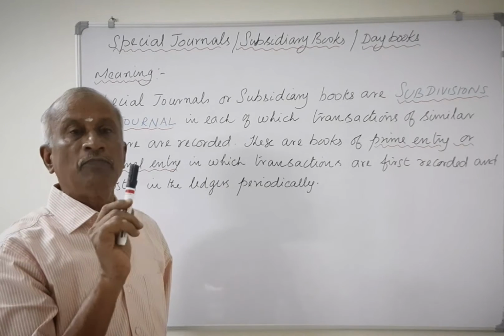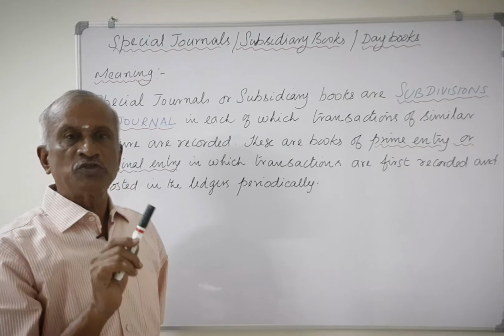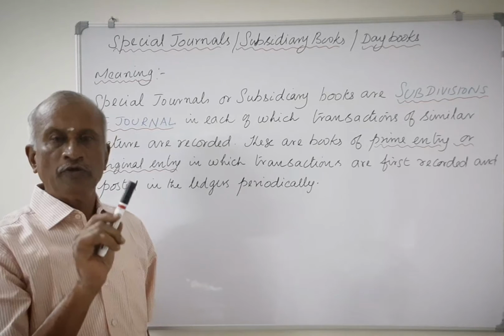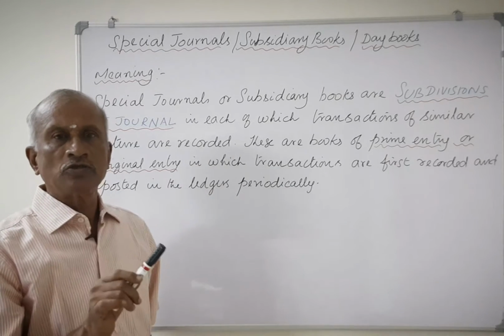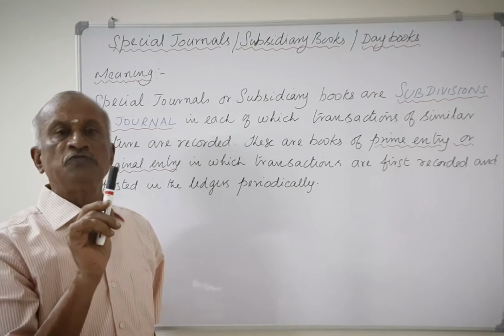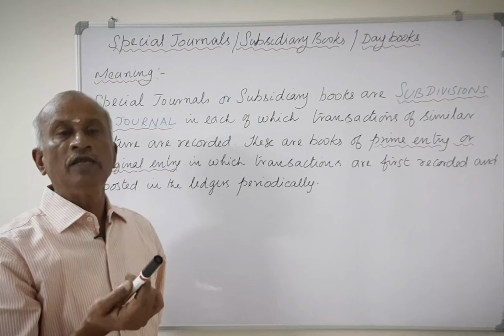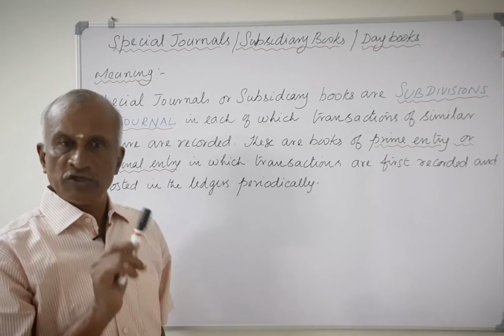But when the business expands and the transactions become large, or for a big industrial unit where the volume of transactions is large, it is very difficult to record all the business transactions in one book, namely journal book, and post them into the ledgers.